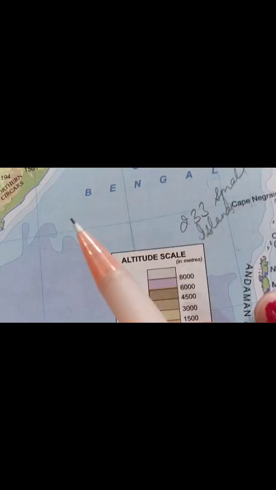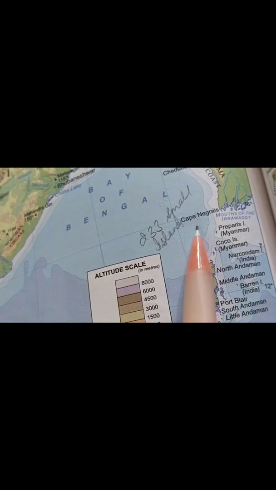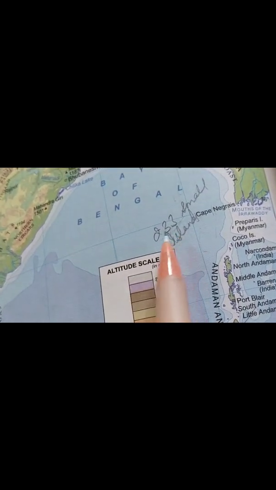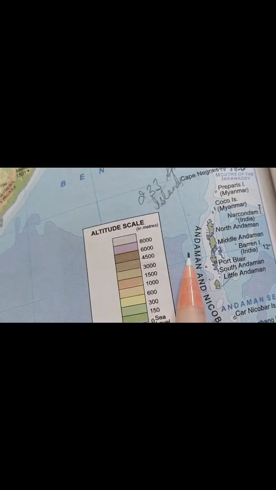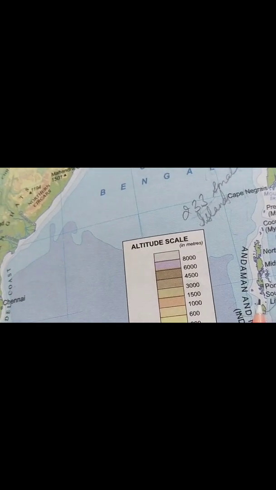Next is this one. This area you may say Andaman Nicobar. Andaman includes how many small islands? 233 islands. It is also near the equator, because of this it enjoys the equatorial climate. And second important thing is that Port Blair is its capital.